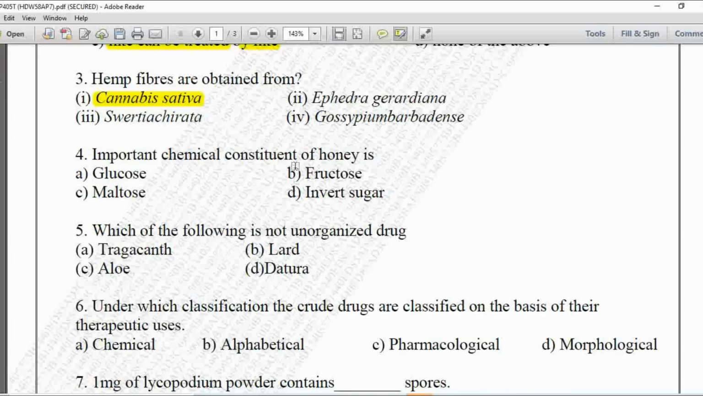Fourth MCQ, important chemical constituent of honey is, option A is glucose, B is fructose, C is maltose, and D is invert sugar. So here the chemical constituent of honey is fructose, so option B is correct.